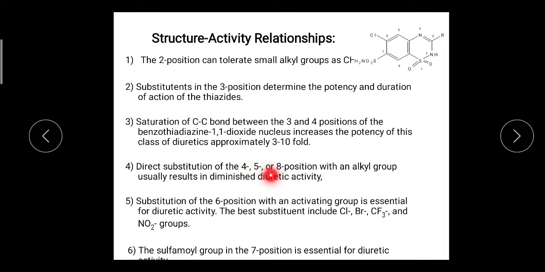Direct substitution on the 4, 5, 8 positions with an alkyl group diminishes the activity. Next, substitution of the 6th position with an activating group. Here usually it is chlorine. Other groups can be tolerated: bromine, trifluoromethyl, then nitro group. A sulfonamide group should be present at the 7th position.